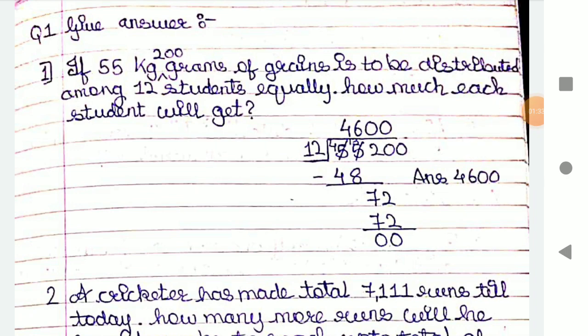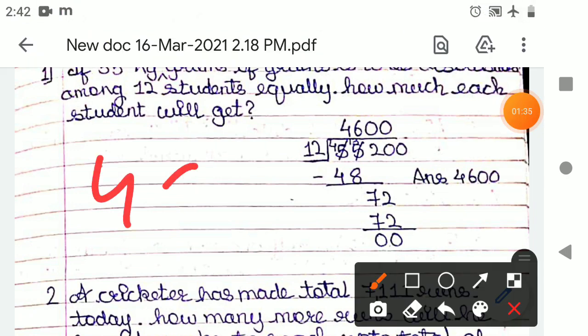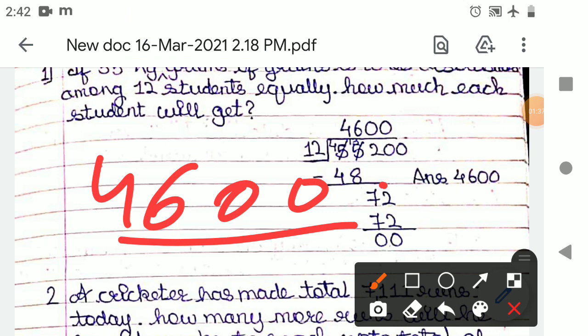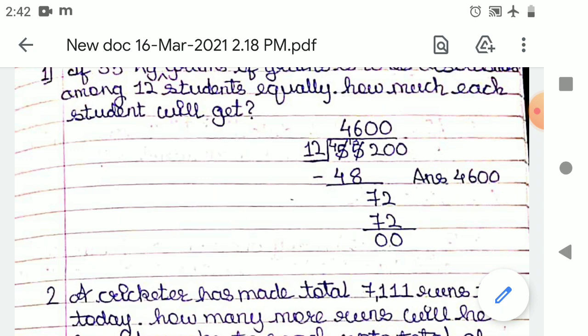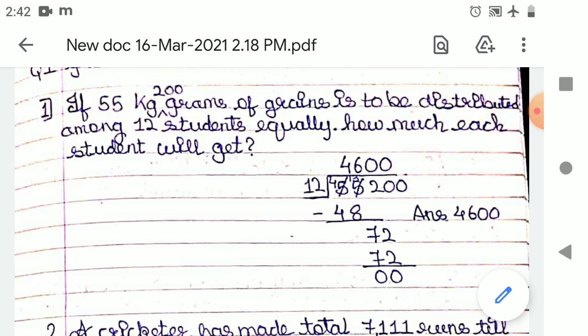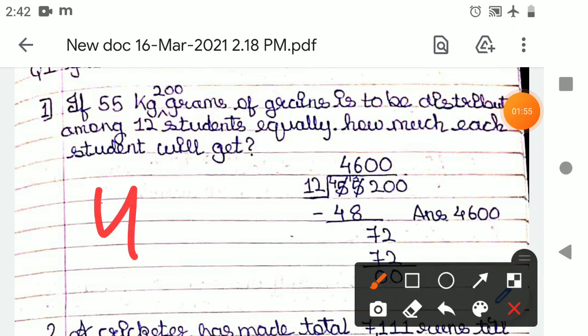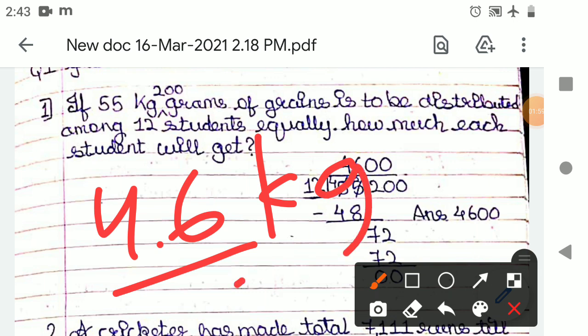Okay, so the answer is 46. Here it is given 46,000 gram. Everyone will get 4600 gram, or 46 kg. So not 46 kg but 4.6 kg, okay, 4.6 kg will be the answer.